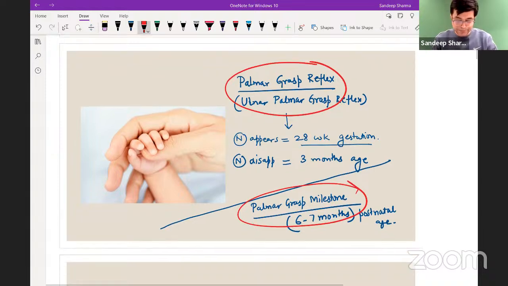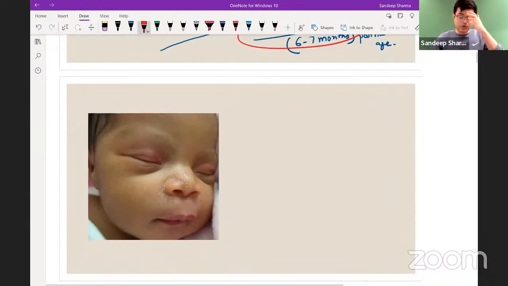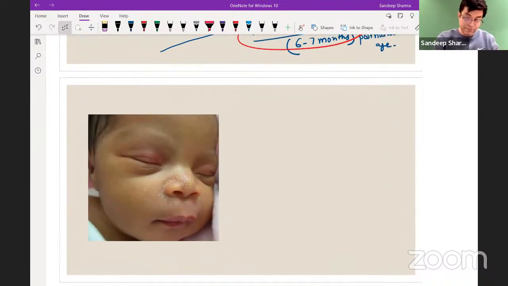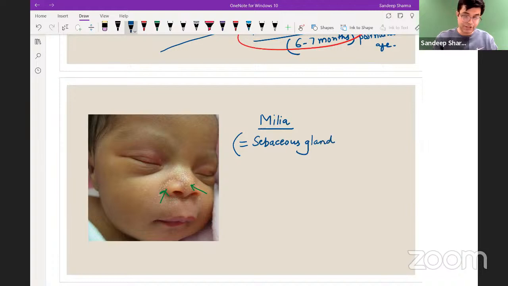Let's move further. Look at this child. There was a newborn who was born with multiple lesions, white colored papules on the nose and in the cheek region. What are these lesions called? There are 2 types of descriptions of this lesion. They are typically called milia. They are also sometimes called sebaceous gland hyperplasia.